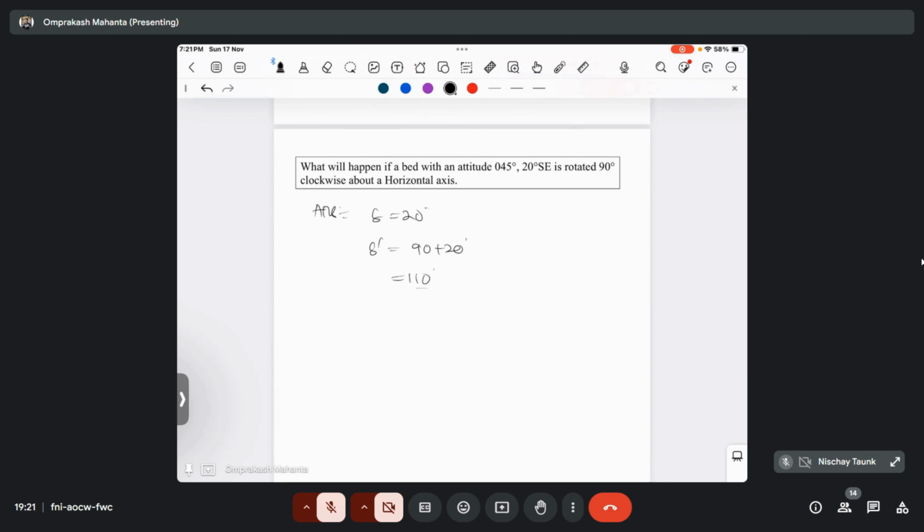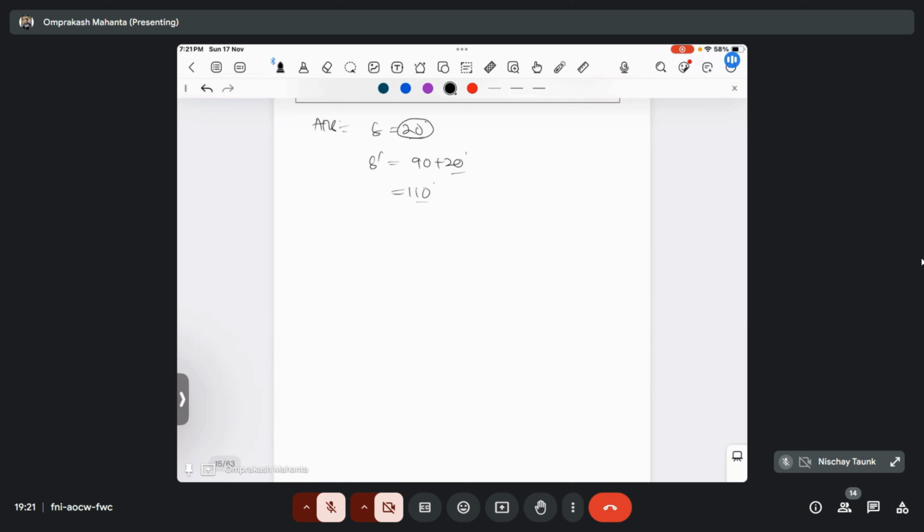20 degree? No, no, not 20 degree. 20 degree is the previous one, but we rotated 90 degree now. But here it is exceeding the 90 degree. So remember, whenever you are getting a value greater than 90 degrees, subtract that from 180 degree. Sorry, 70 degree. So the new one will become 180 degree minus 110 degree. So that will become 70 degree. So the new dip amount will become 70 degree.